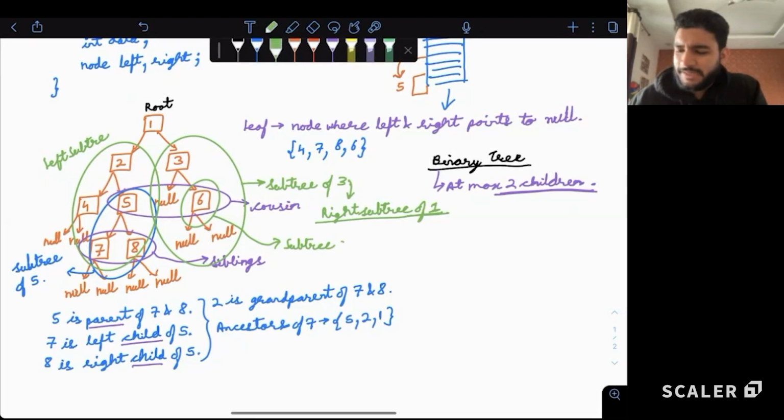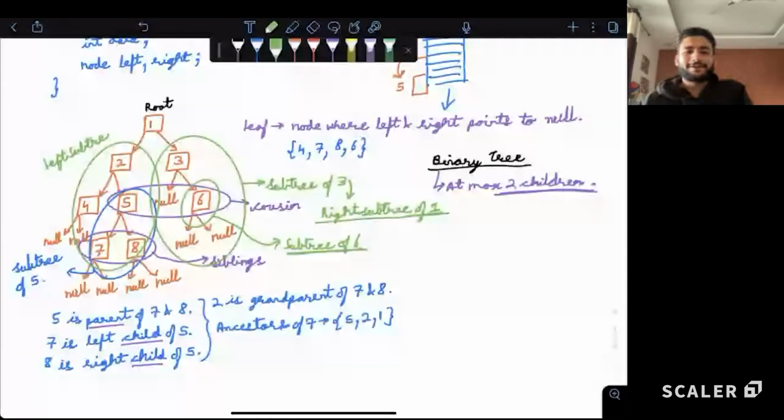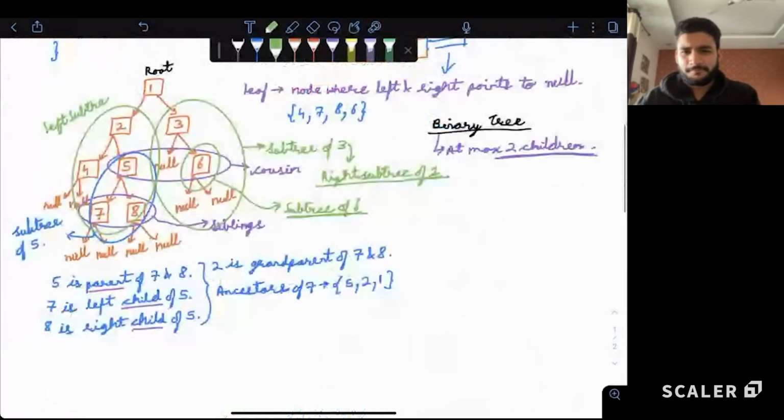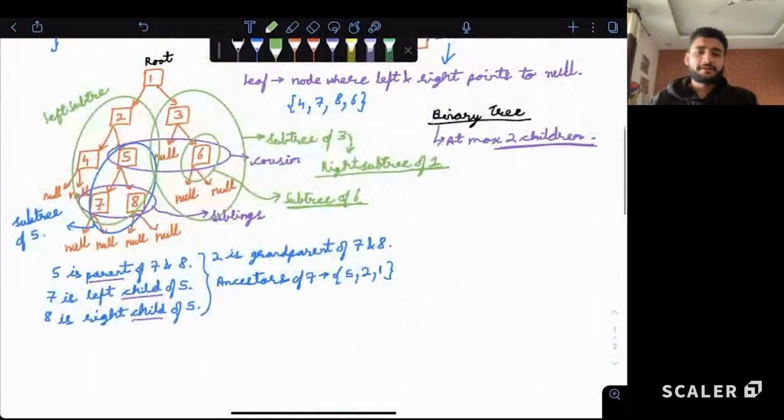Consider a subtree like a family. Maybe this is a bachelor, not married, no kids, living alone, enjoying life. So it is also a subtree. Even a single node, which is a leaf node, can be considered a subtree. Correct? So the entire family of one particular node is a subtree. Nice. Similar to any single element in the array. Null pointers are not part of a subtree. Null pointers are just a different thing.